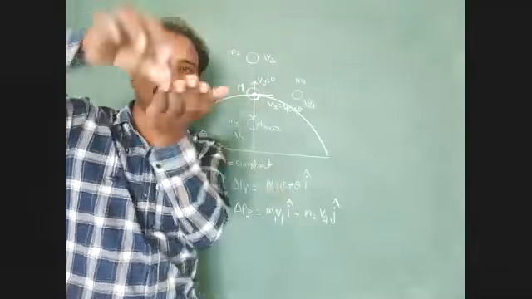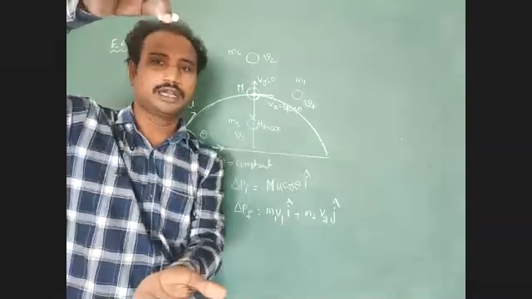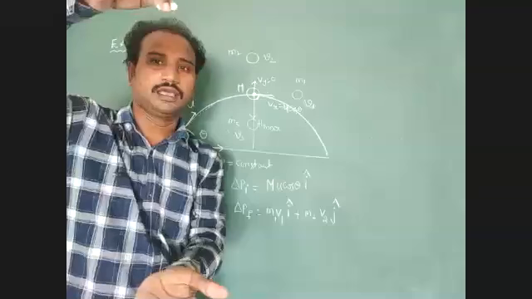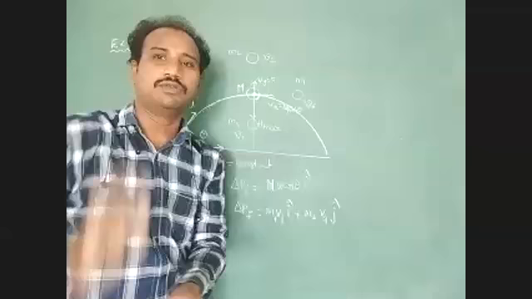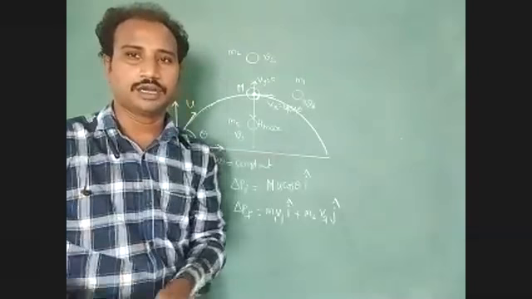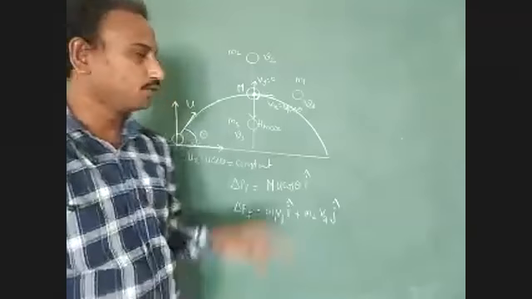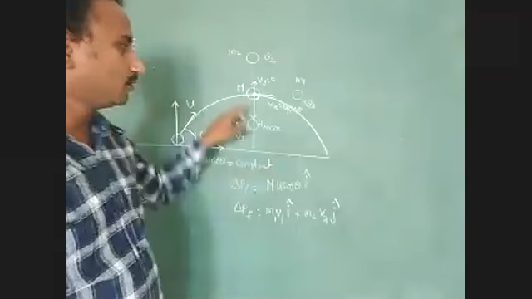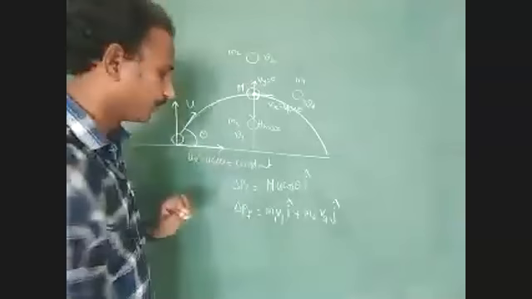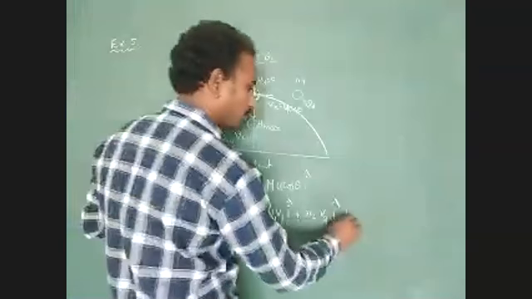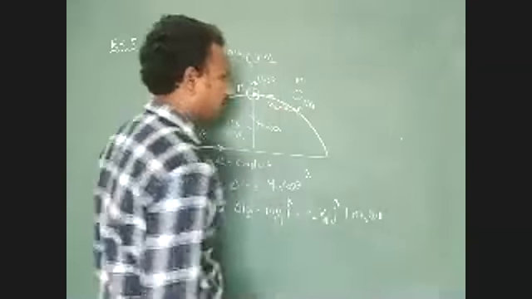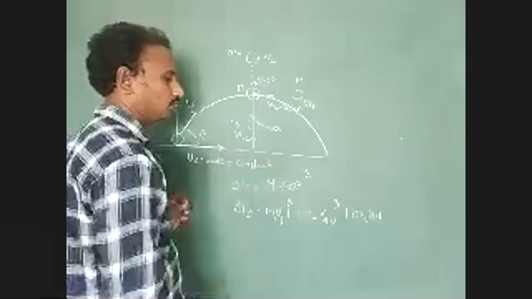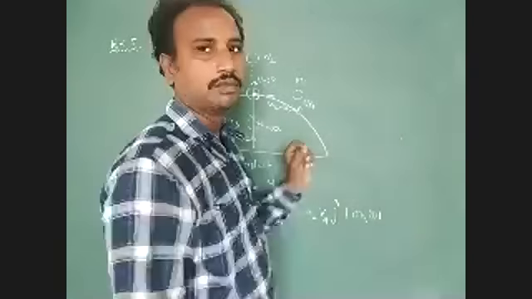It is 0, since its velocity is zero. We identify the downward direction and consider that condition. So M3 V3 with V3 equal to 0.